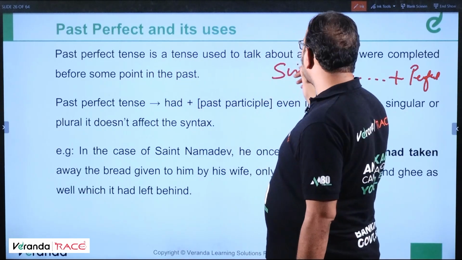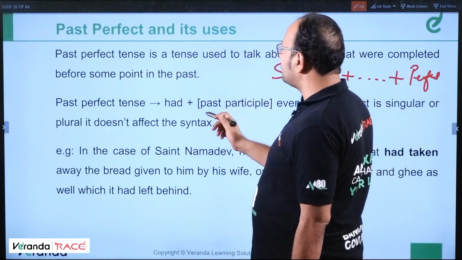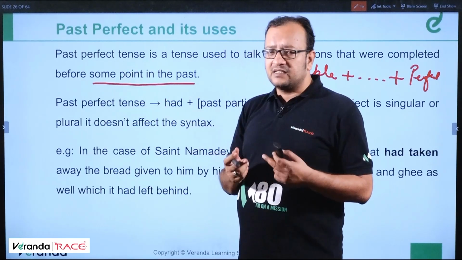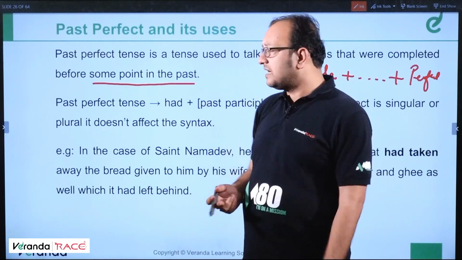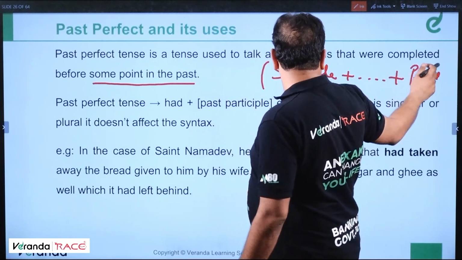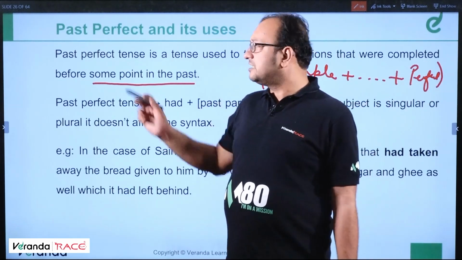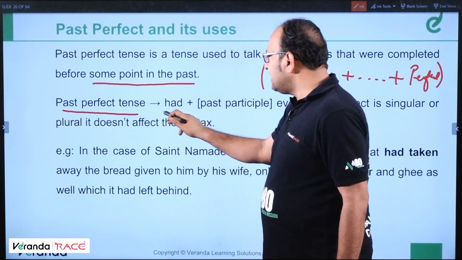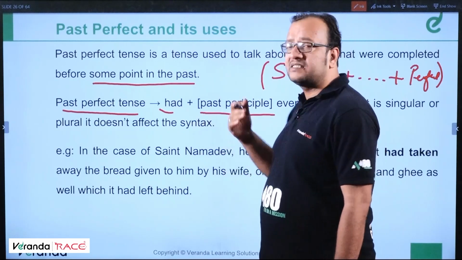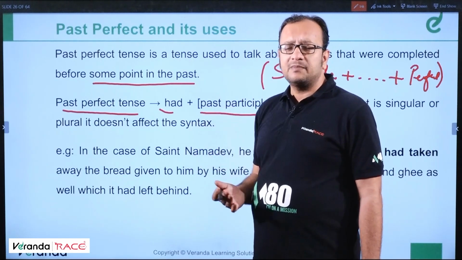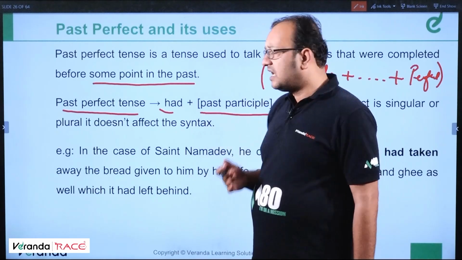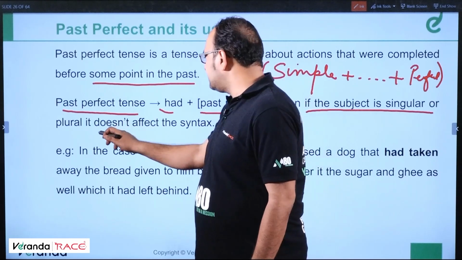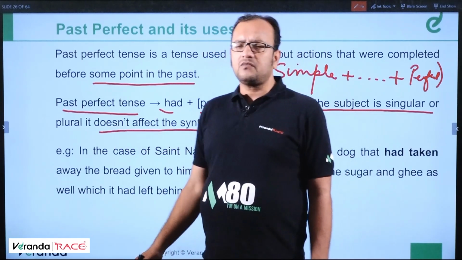This is a tense used to talk about actions that were completed before some point in the past. This particular tip is related to this definition. When we say past perfect tense, it is had plus past participle: had done, had gone, had created, had taught, had caught. Even if the subject is singular or plural, it doesn't affect the syntax.